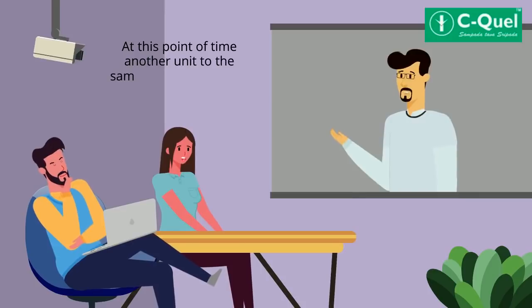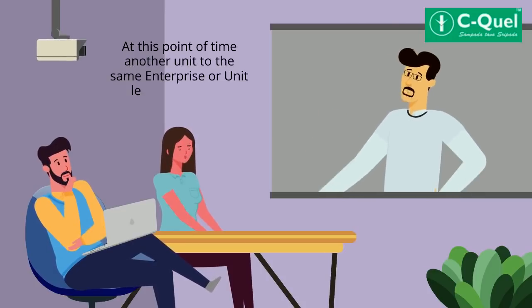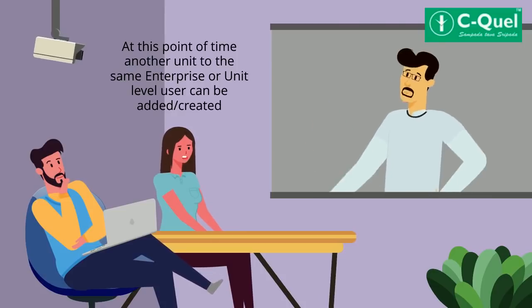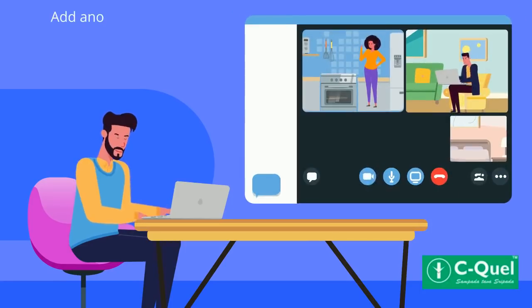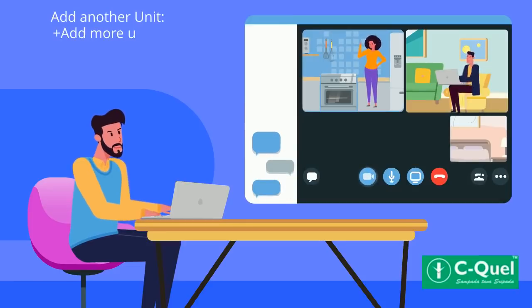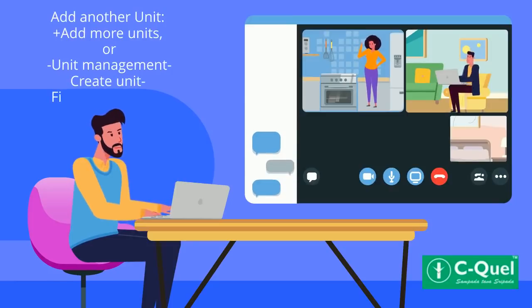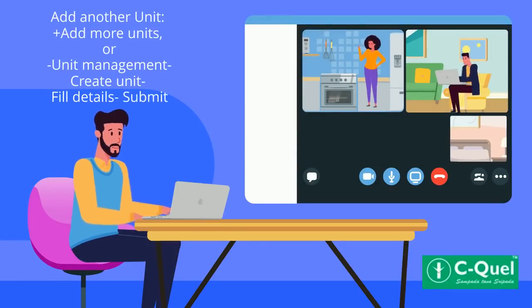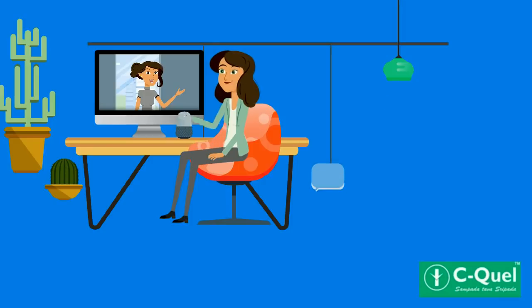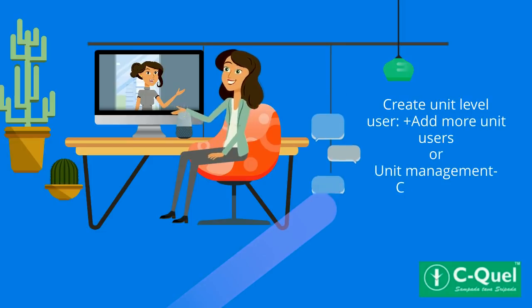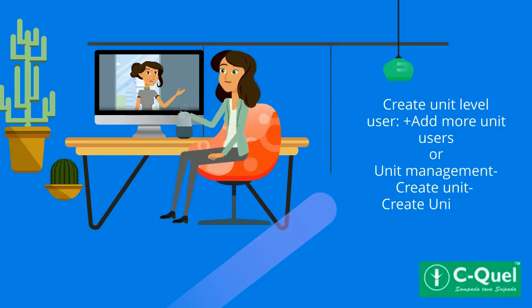At this point of time, another unit to the same enterprise or a unit level user can be added or created. You can add another unit by simply clicking the add more units option or by following the steps: unit management, create unit, fill details and submit. A unit level user can be created by simply clicking the option add more unit users or follow the steps: unit management, create unit user.